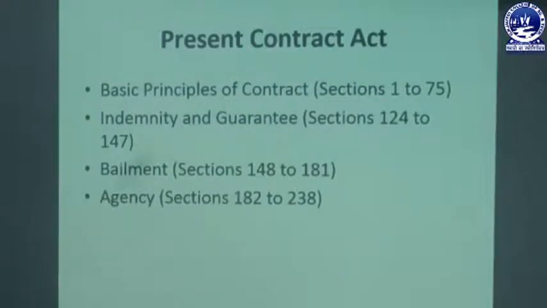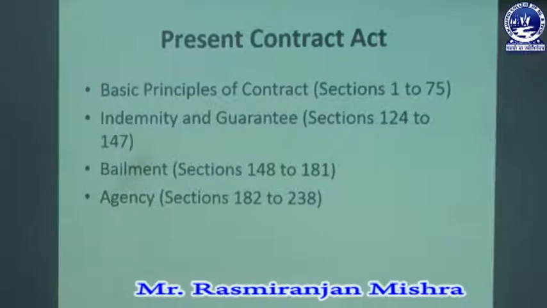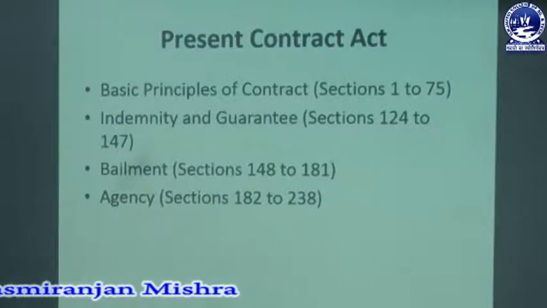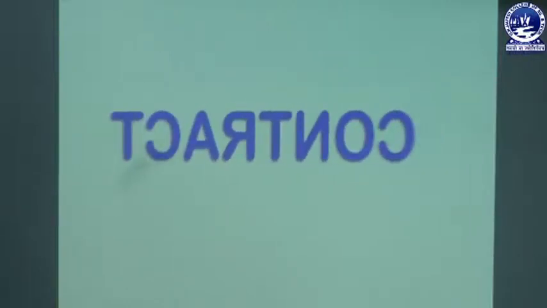So what are the parts of the present Contract Act? The basic principles of a contract relate to section 1 to section 75. The next part, indemnity and guarantee, relates to section 124 to section 147. The next part, bailment, relates to section 148 to 181. And the last part, agency, relates to section 182 to 238.